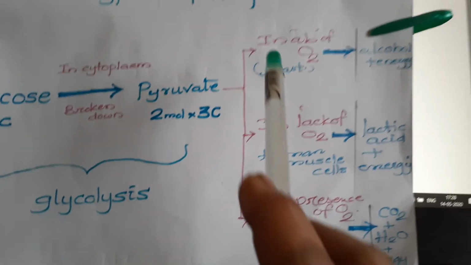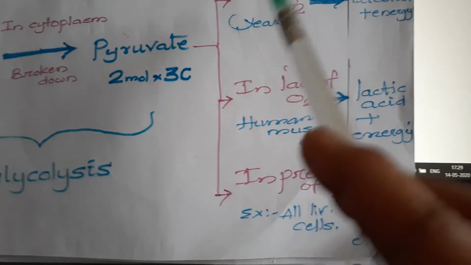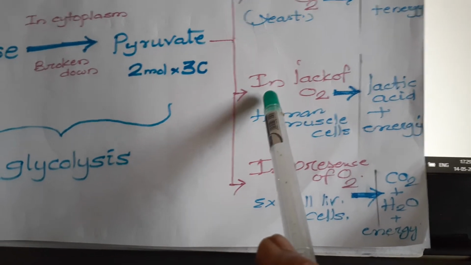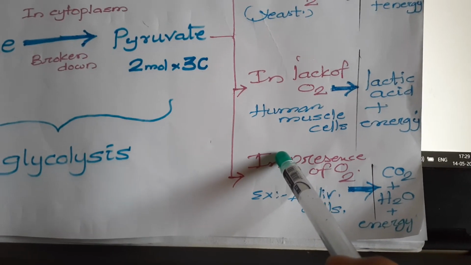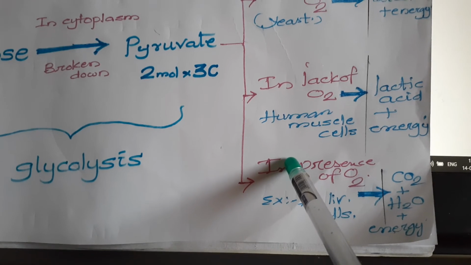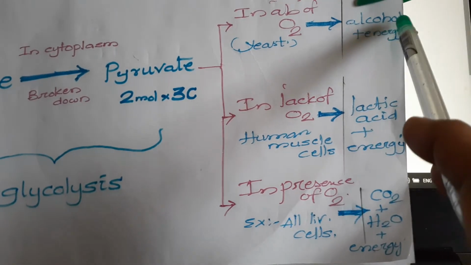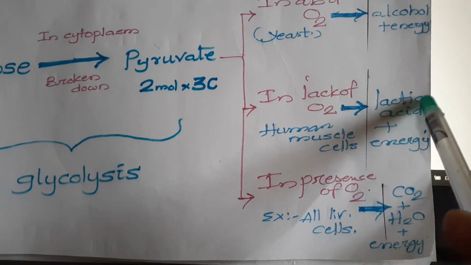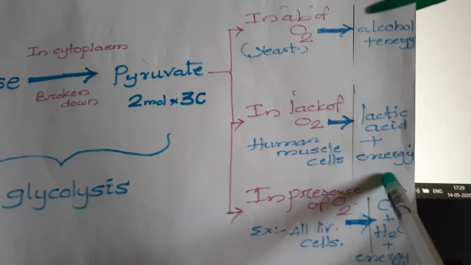So anaerobic respiration is seen in both types of conditions: one is in the absence of oxygen, and the other is in the lack of oxygen. In the absence of oxygen, alcohol is the end product, and in the lack of oxygen in the muscle cells, lactic acid is the end product. Energy liberation is common.